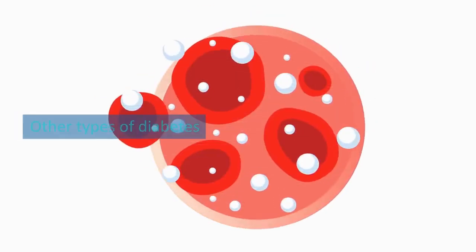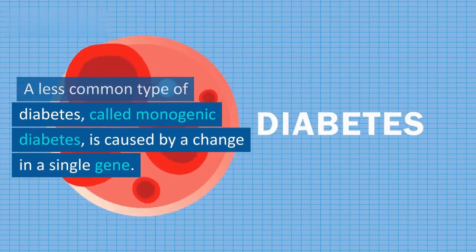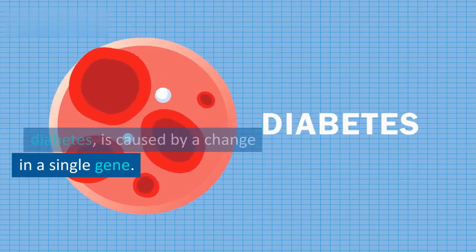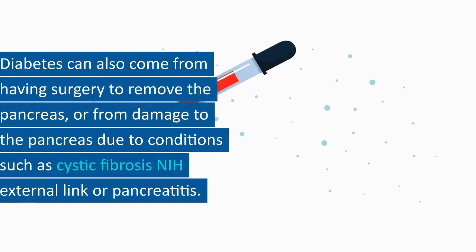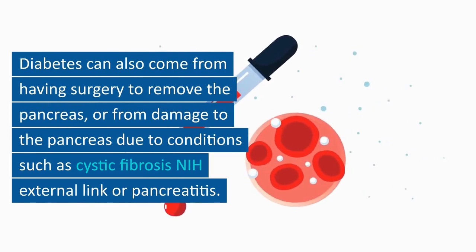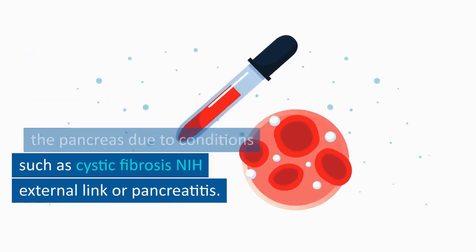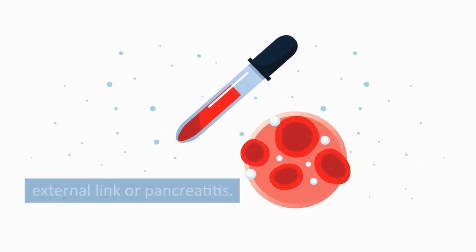Other types of diabetes. A less common type of diabetes, called monogenic diabetes, is caused by a change in a single gene. Diabetes can also come from having surgery to remove the pancreas, or from damage to the pancreas due to conditions such as cystic fibrosis or pancreatitis.